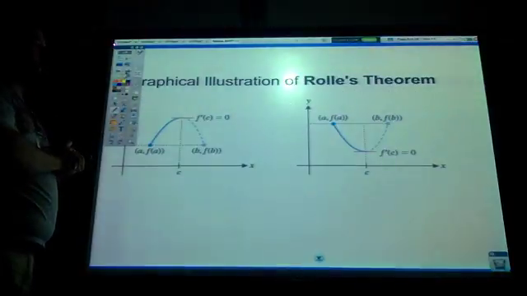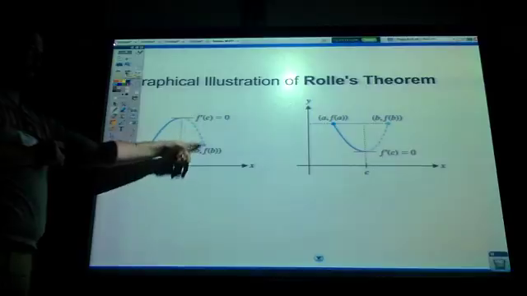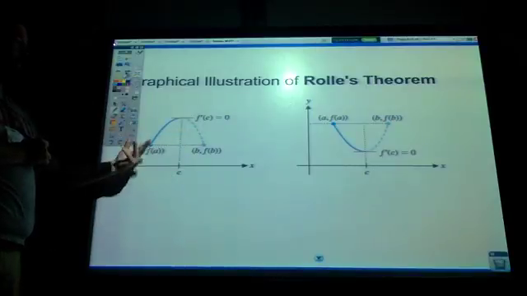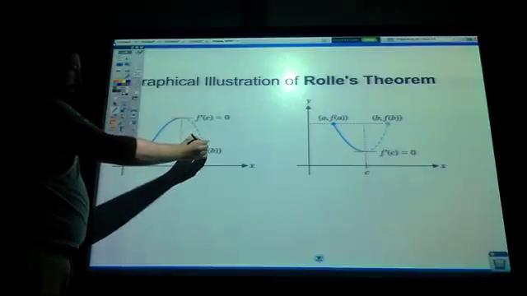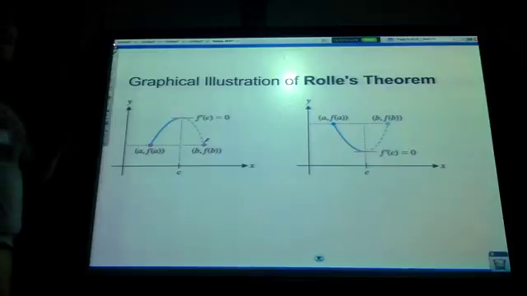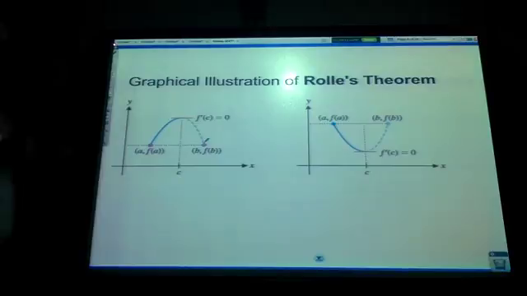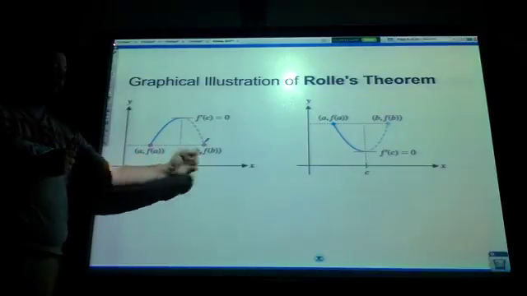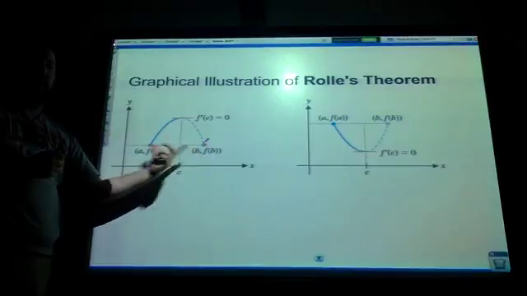So let's see that on a graph. This is a graphical illustration of Rolle's theorem, and it's one of those things that makes sense. Here I've got a hump. It's a function from a to b. Notice it's defined at a and it's defined at b. It's also differentiable. There are no corners or cusps or asymptotes in the middle. And notice the y values at a and b, f(a) and f(b), are exactly the same.